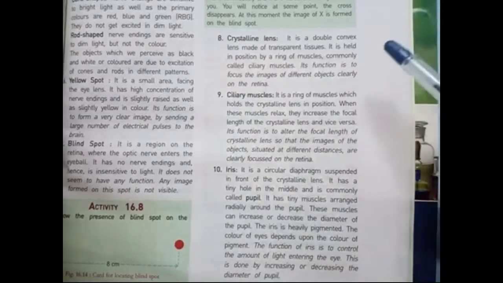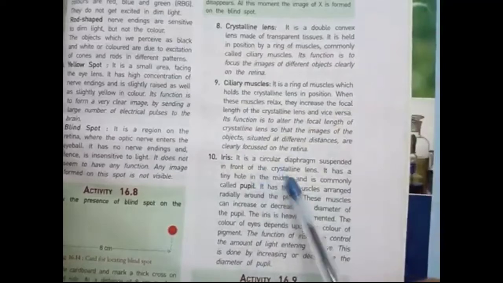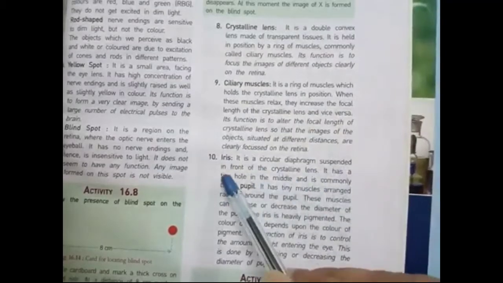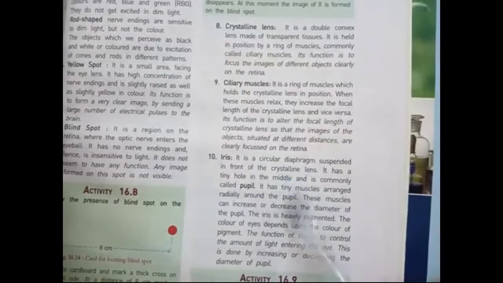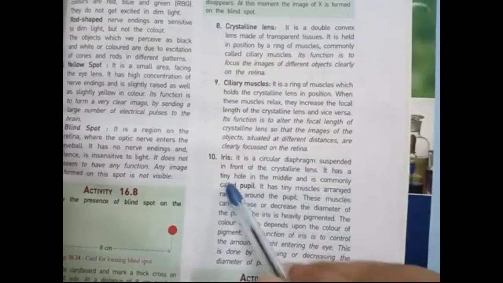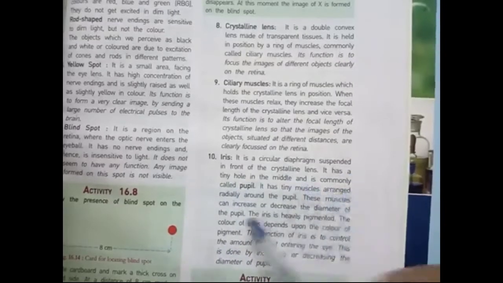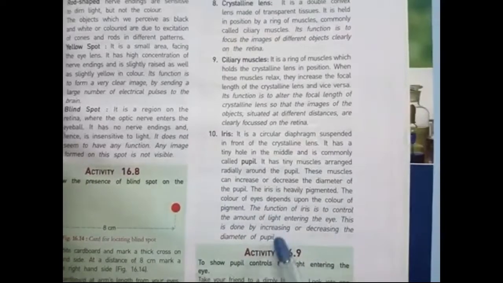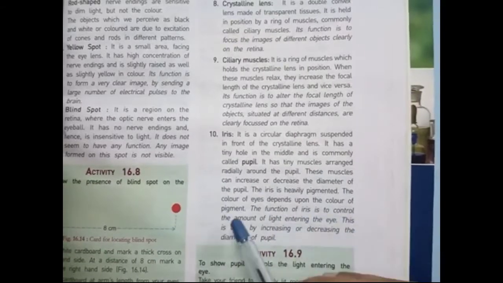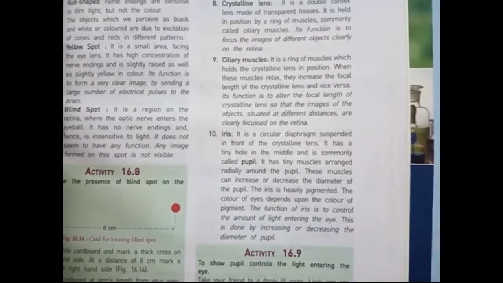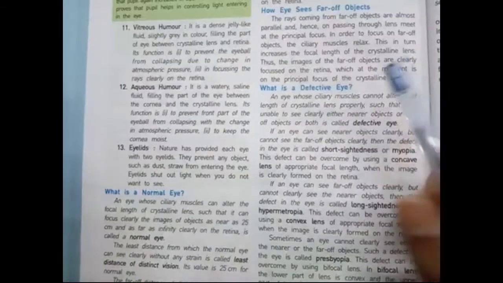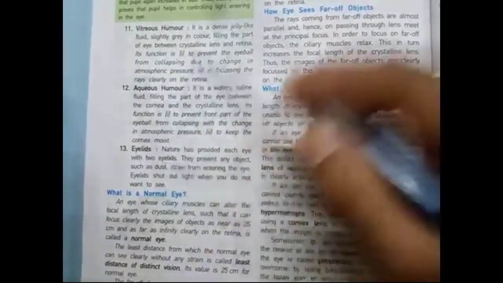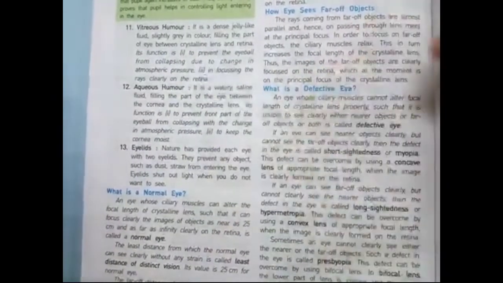And the last part is the iris. It is a circular diaphragm suspended in front of the crystalline lens. It has a tiny hole in the middle, commonly called the pupil. The function of the iris is to control the amount of light entering the eye. This is done by increasing or decreasing the diameter of the pupil. Students, these three are also parts of the human eye. You just need to go through them.